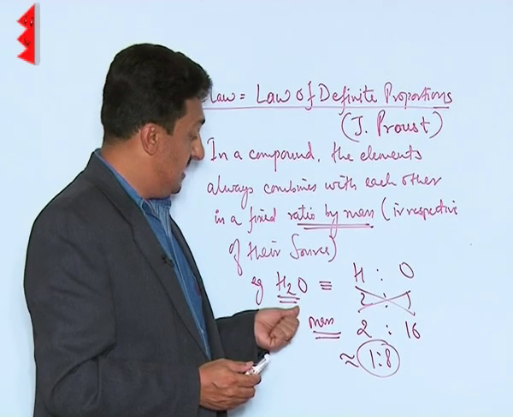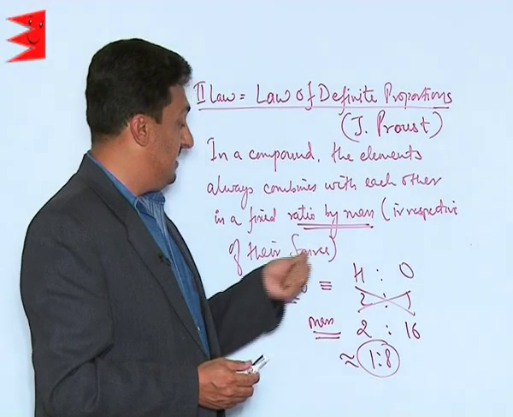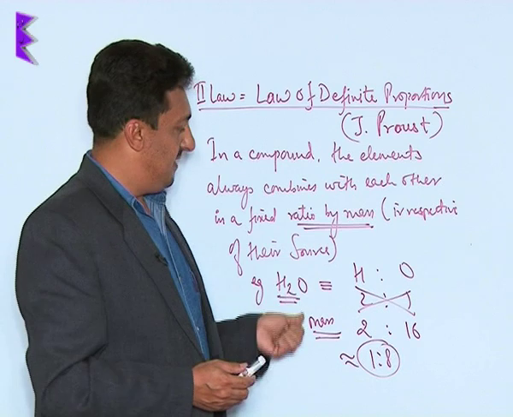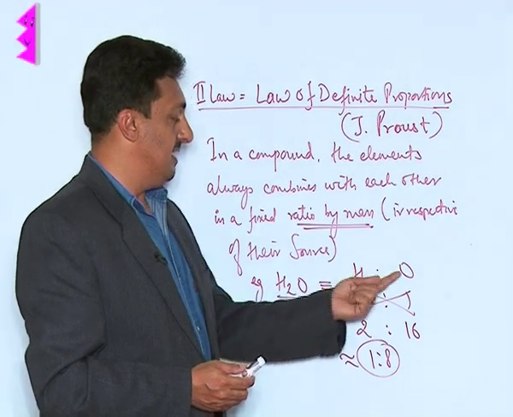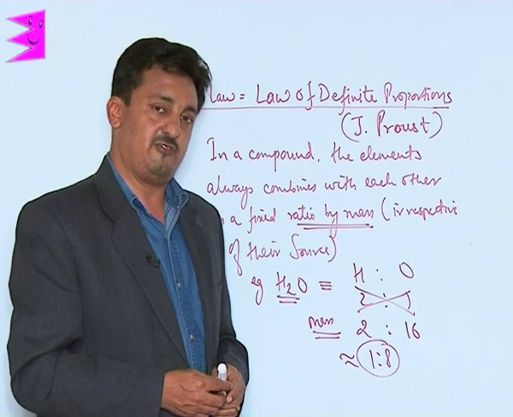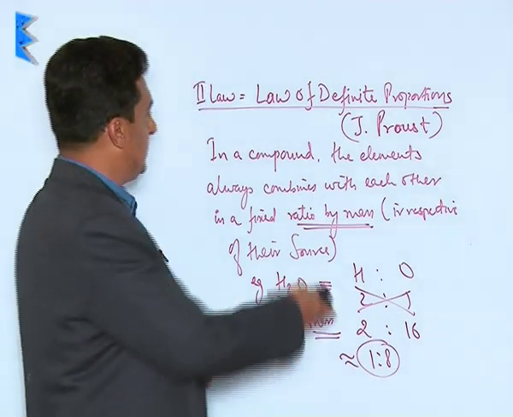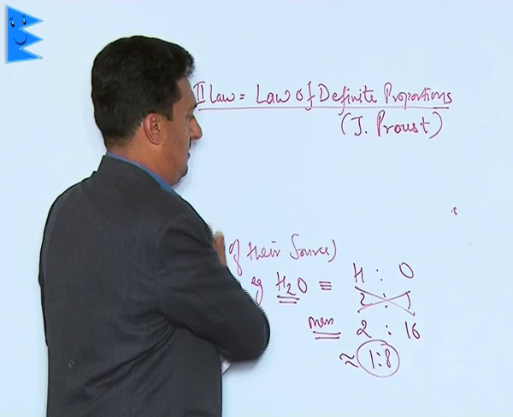That is why the words about the source have been added. Otherwise, this is always valid, and we see that in a compound, the elements are always combining in the fixed ratio of their mass. We can take some more examples like